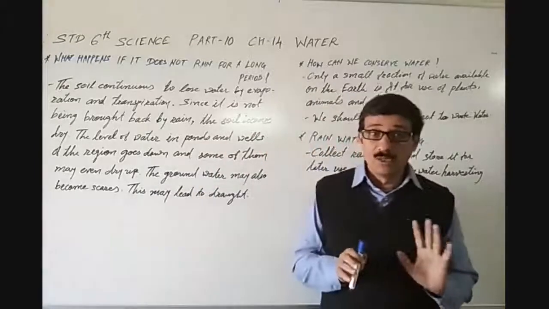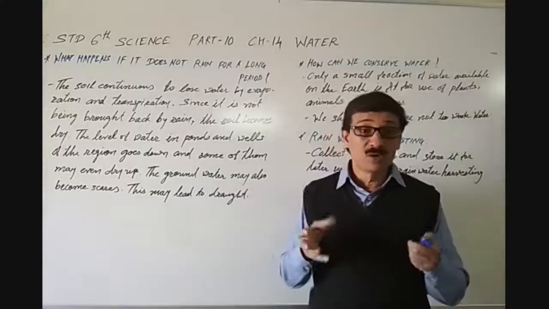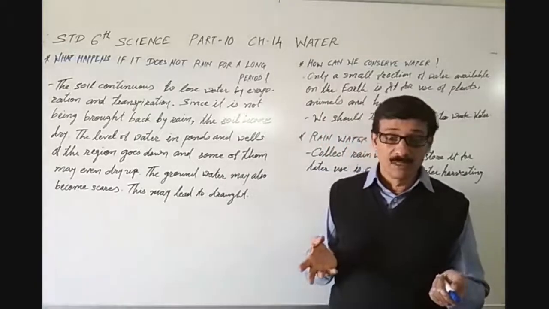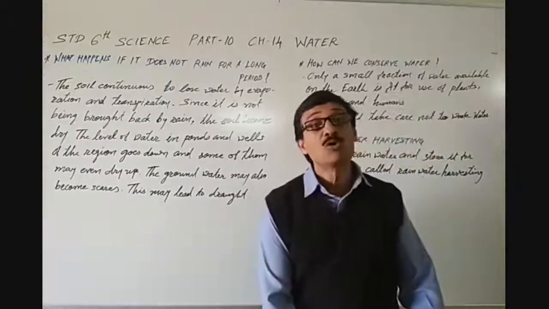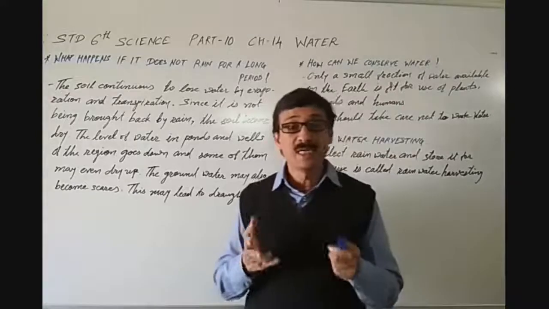Okay, so we discussed drought conditions. If it may not rain for 1 year or 2 years, it may happen. Then what can we do?